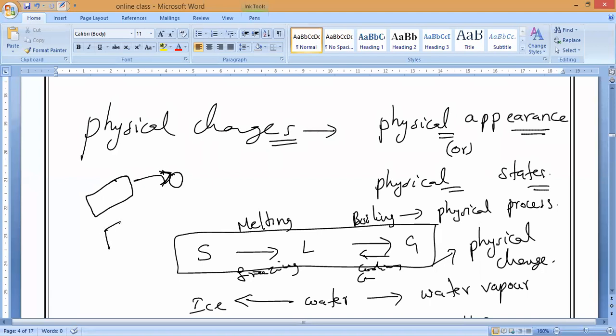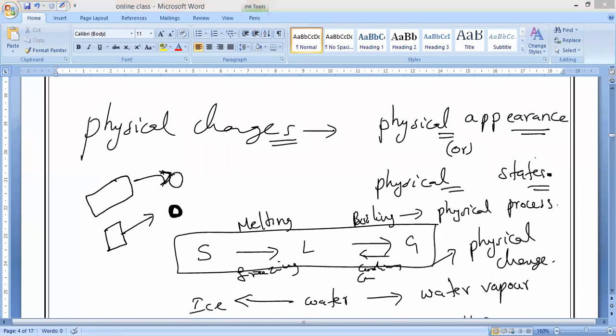If you have a white paper, and now if you crumple it and it turns into a ball, a white paper ball, what change is that? Physical. So in a physical change, what is happening? The appearance is changing or the physical state is changing. So this is what will happen in physical changes. Any doubt? Anybody can ask me. Have you understood?